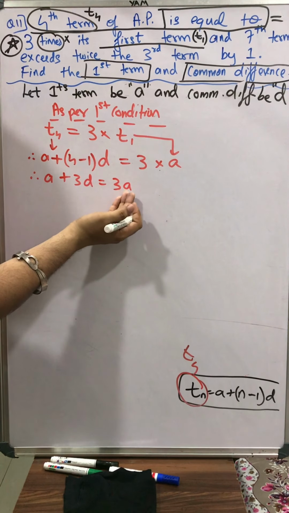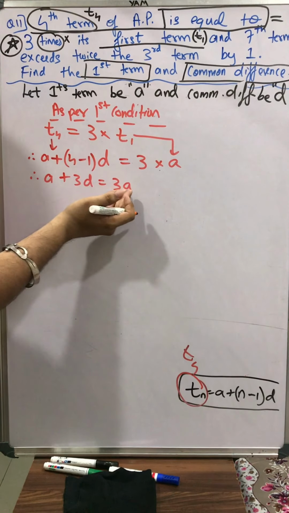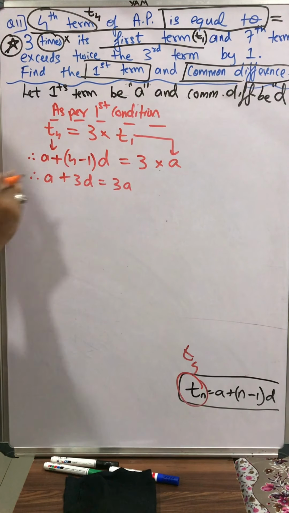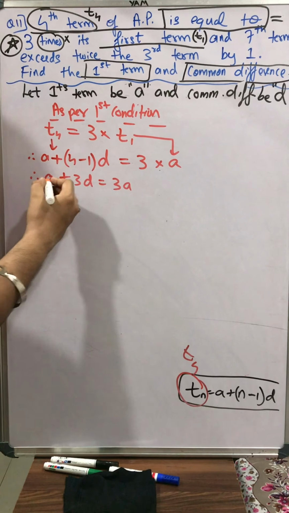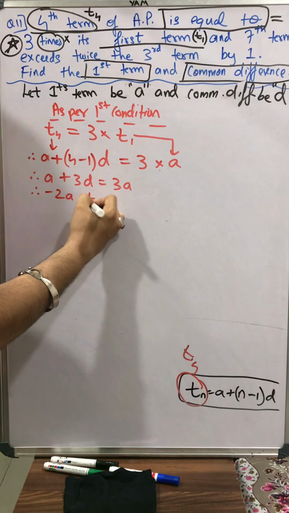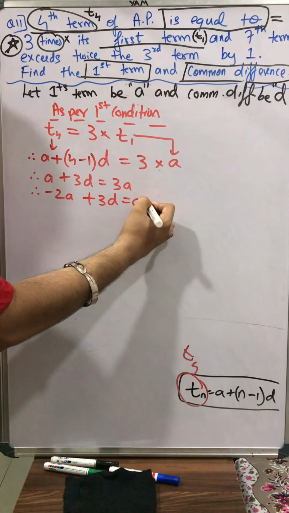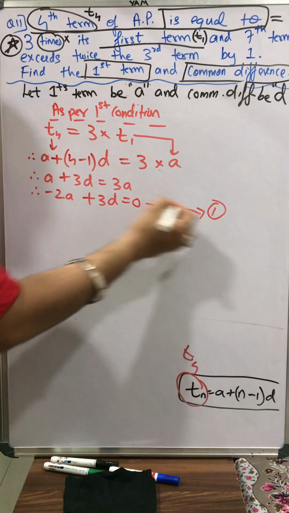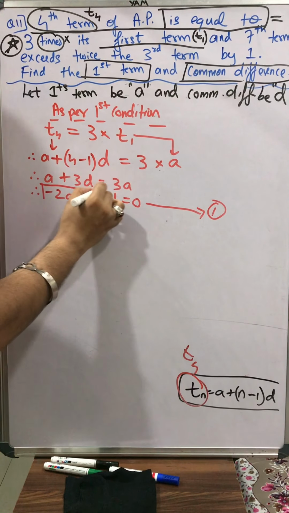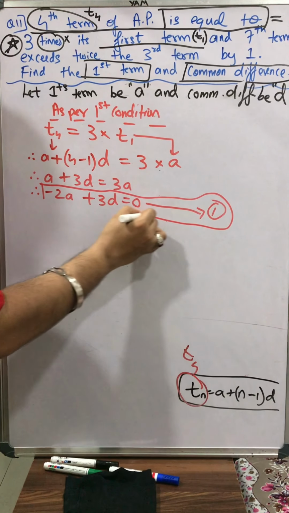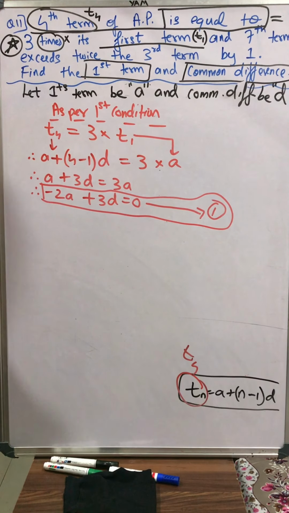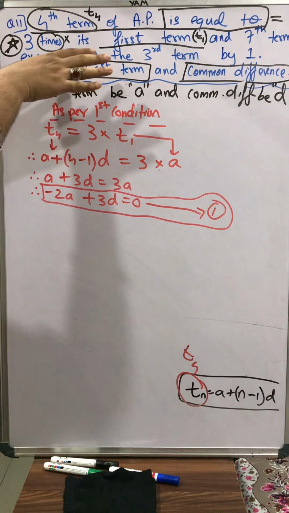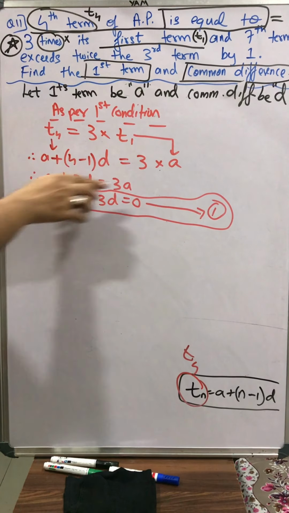Great. 3a comes on the left hand side, and it will become minus 3a. Therefore minus 3a plus a becomes minus 2a, plus 3d equal to 0 will be our equation number 1. So just by evaluating the first condition, we got our first equation.